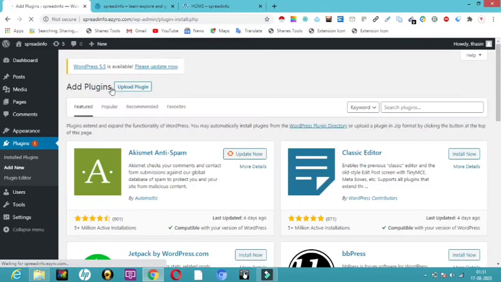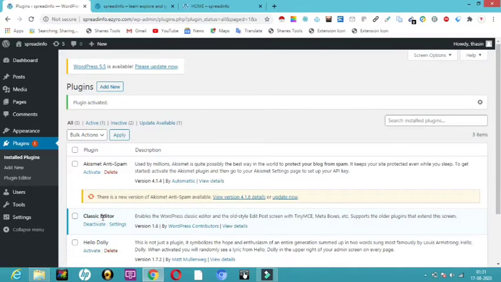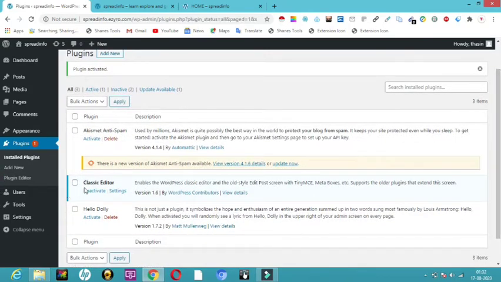Once I click on add new, here you can see I don't need to search. If you want to search, there is a search bar. But here you can see classic editor. I will click on install now. Once installed, it is asking me whether to activate, so I'll click on activate. Now in my plugin options, I already had 2 plugins which came by default along with WordPress, but now there is classic editor as well. So now it is active.